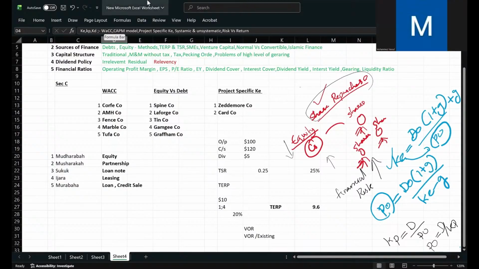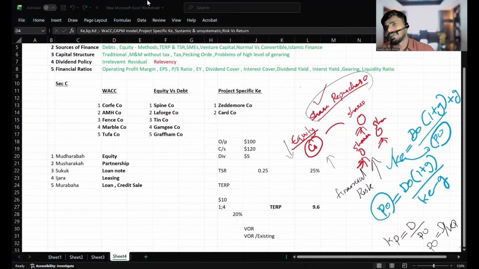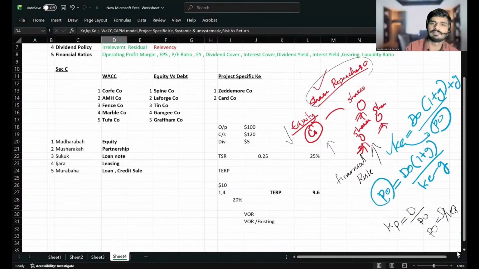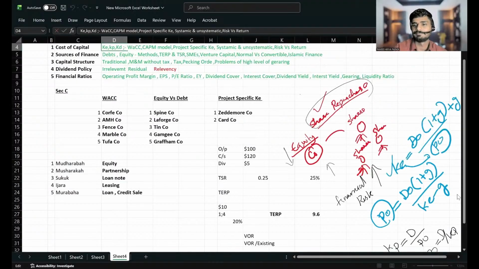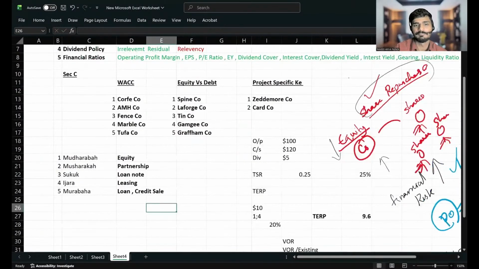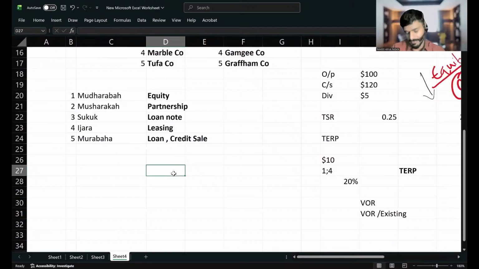Tax is there, one minus tax? No, for preference shares, no need of adjusting tax. For debt only, you need to do tax. For dividend, do we get tax benefit? No. What is the reason we are not getting tax benefit on dividend? Anyone can tell. It's an open question. Okay, I can explain you.